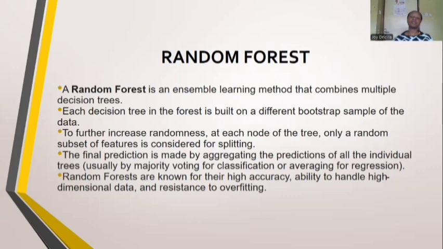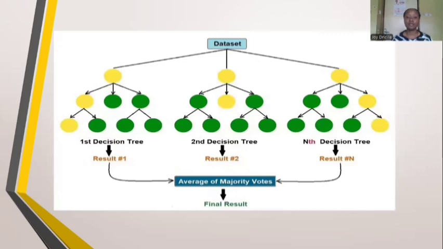The final prediction is made by aggregating the predictions from all the individual decision trees. These are mainly known for their high accuracy, ability to handle high dimensional data, and resistance to overfitting. There is an illustration of random forest. As you can see, there is the first decision tree, the second one, and the third one, and then we get the average of all the predictions and get the final result.